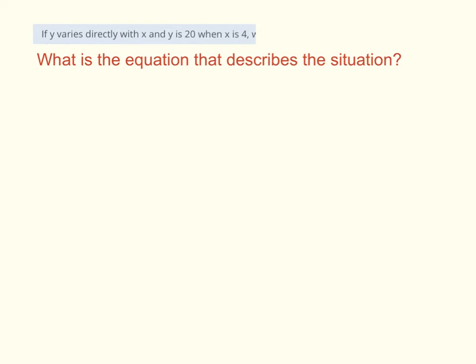Okay, if y varies directly with x and y is 20 when x is 4, what is the equation that describes the situation? So again, we're trying to put this in y equals kx. So in order to write an equation, we need to know what k is. This is the only number that we need to plug in. So to figure out what k is, remember k is equal to y over x. And they give us a y and an x.